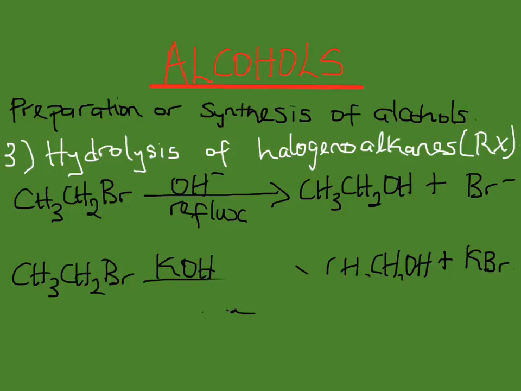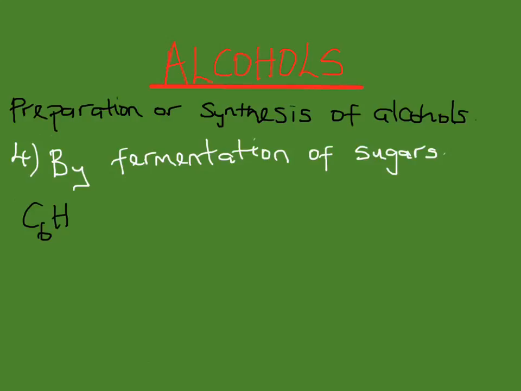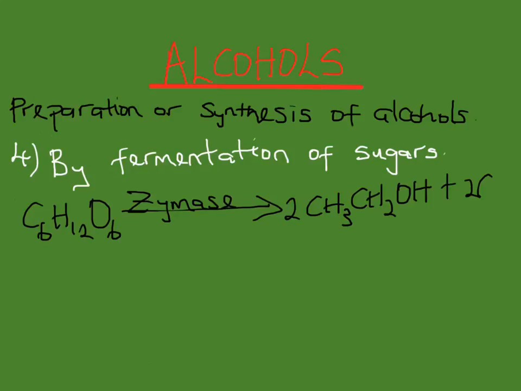The next we'll be looking at is fermentation of sugars using zymase as catalyst. Fermentation of sugar takes place using zymase as catalyst. Now you see there, glucose. The formula of glucose is C6H12O6. In the presence of zymase, it's going to give us 2 molecules of ethanol and carbon dioxide gas given off.